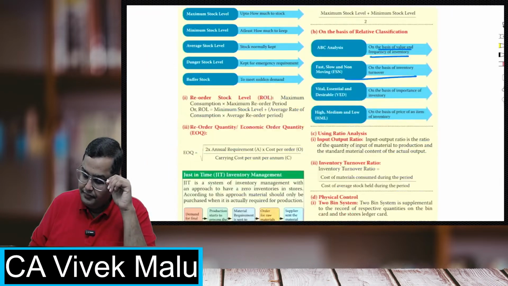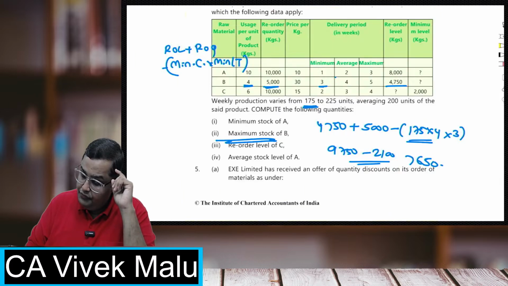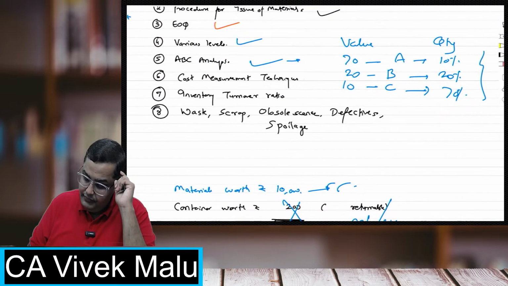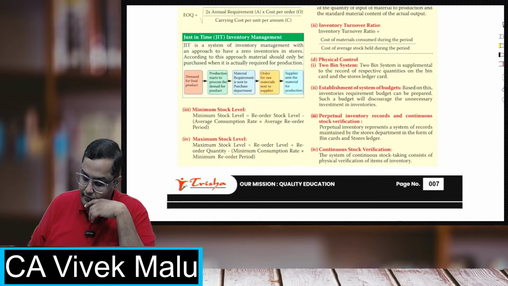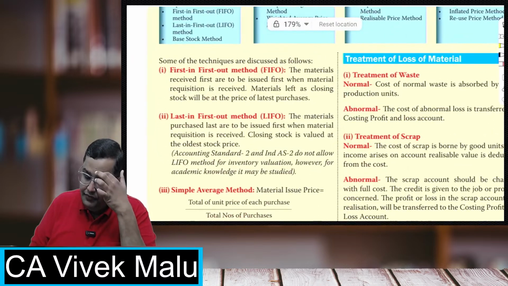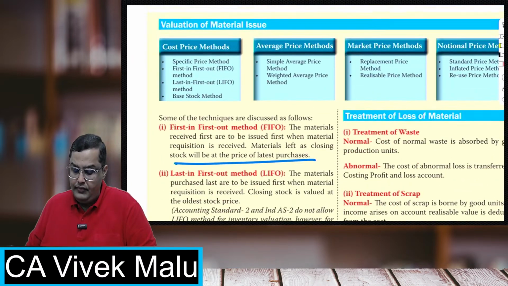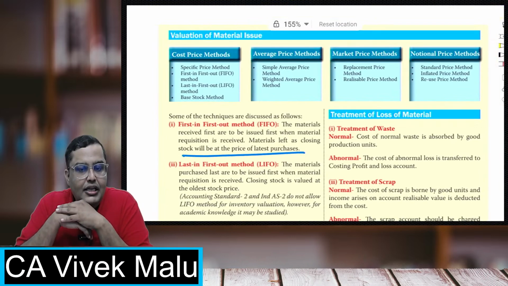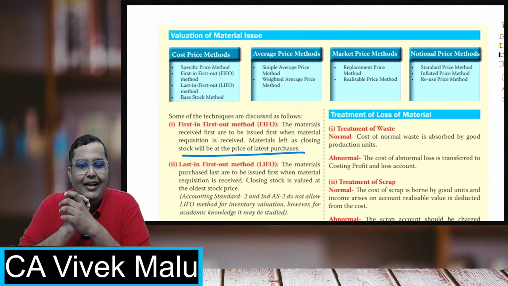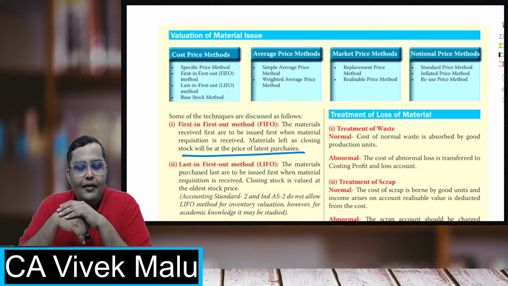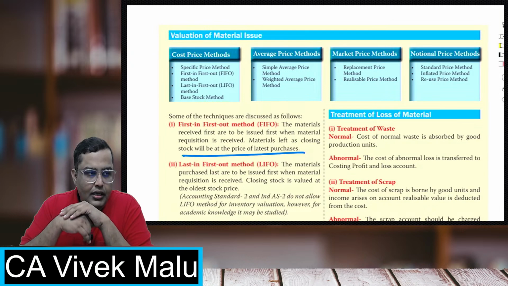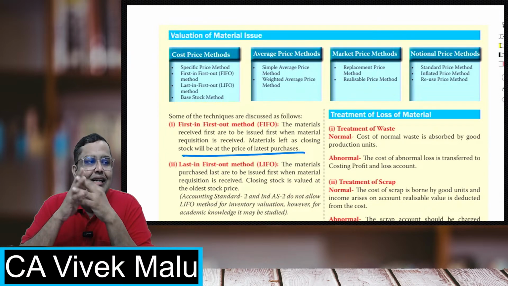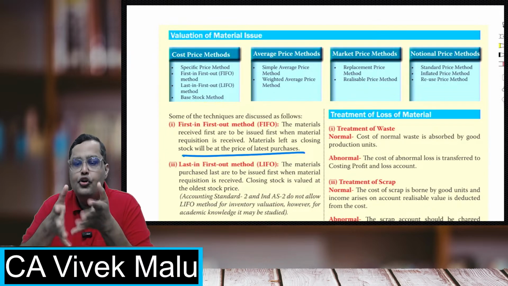Next, after this, let's see the cost measurement techniques. Now, what are the cost measurement techniques? Whenever we value the material issues, whenever we try to calculate the cost of the materials, we have to use various methods for that. One method is the specific price method. Specific price method is where you directly have the value of that inventory, where you know the value of inventory.